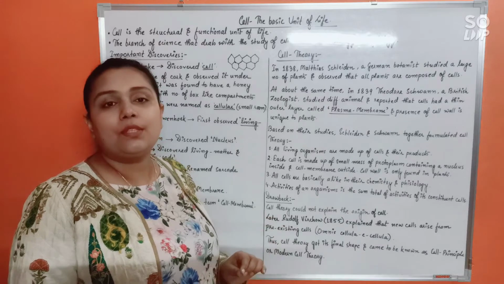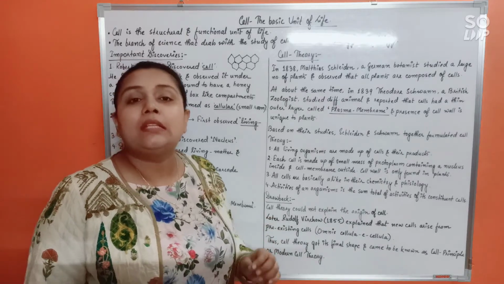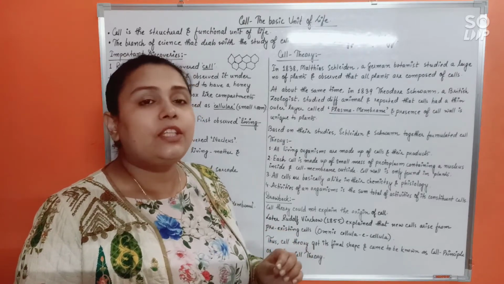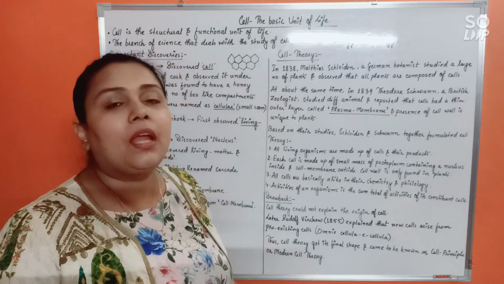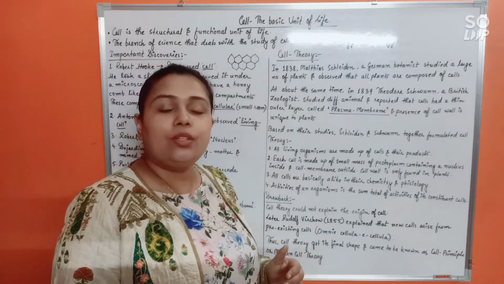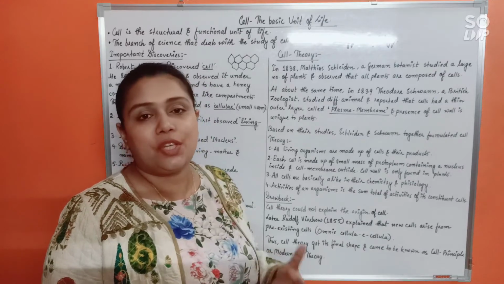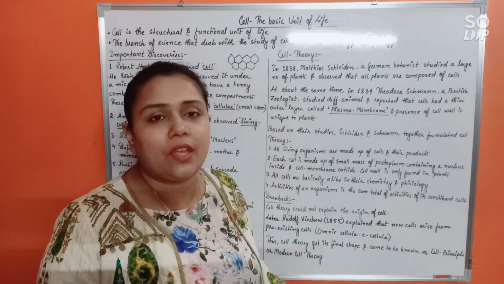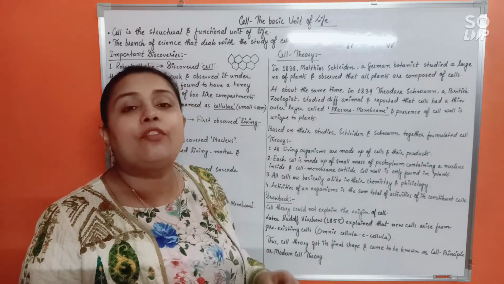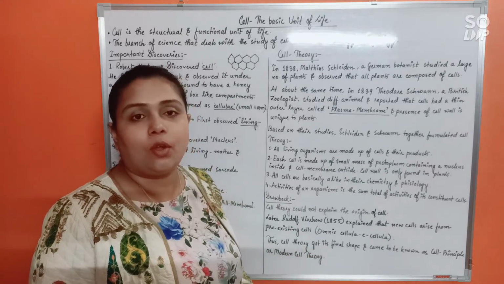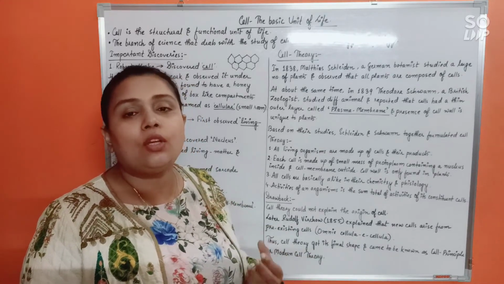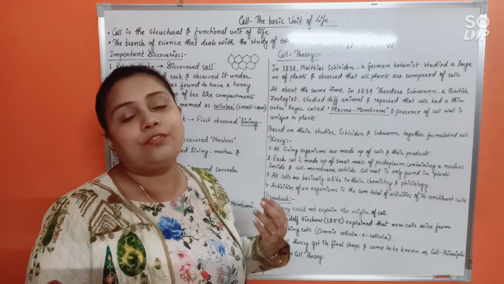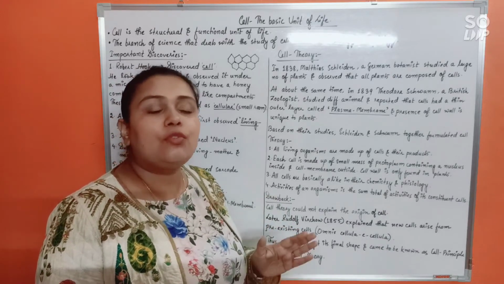But here comes a very important thing for you to remember. Cell theory had a drawback. What is the drawback? Neither Schleiden nor Schwann could suggest anything regarding the origin of cells. Cell theory tells us so many things about a cell, but it does not tell us from where a new cell arises. Not being able to explain the origin of cells became a big drawback of the cell theory, because of which it was incomplete.